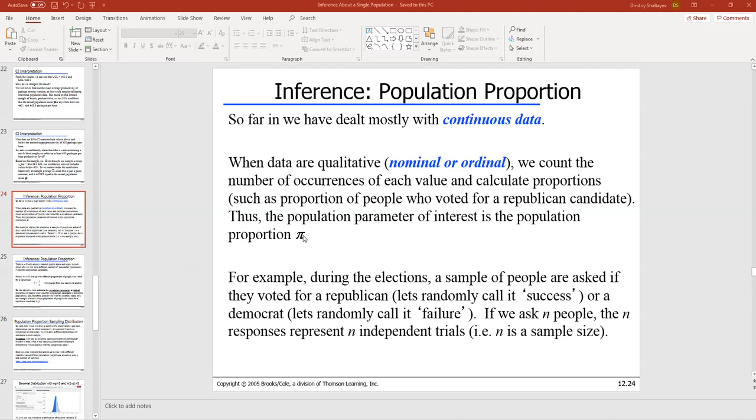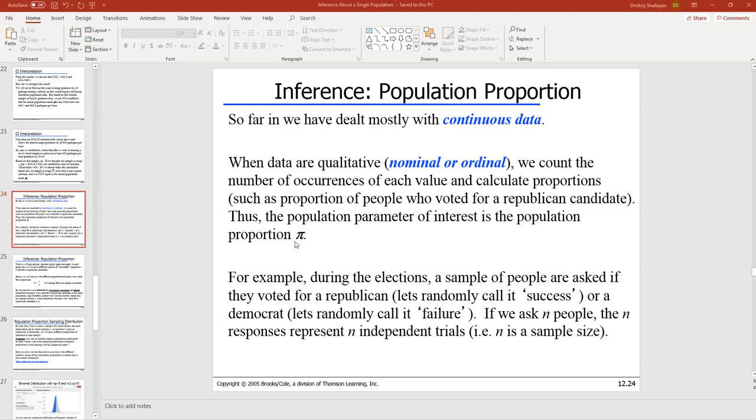But as the elections keep going, the result is not set in stone, and we just simply don't know. Data is not collected yet. So therefore, what we're trying to do when we conduct exit polls is try to collect a sample, and then from the sample try to conclude which candidate will win, right? So essentially we're estimating this number, pi. Again, we're using a Greek letter for the entire population. In the case where our data is numerical, we used the Greek letter mu. Now we're using the Greek letter pi for the proportions.